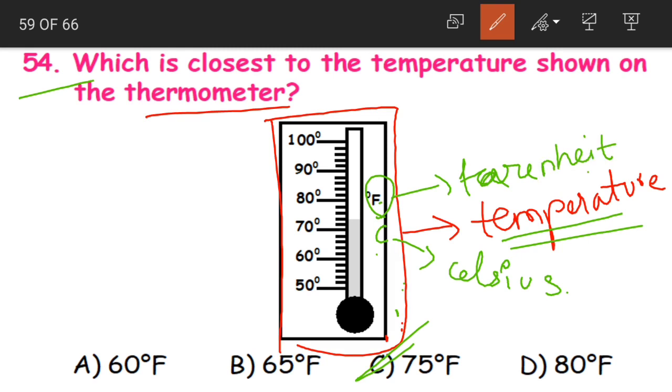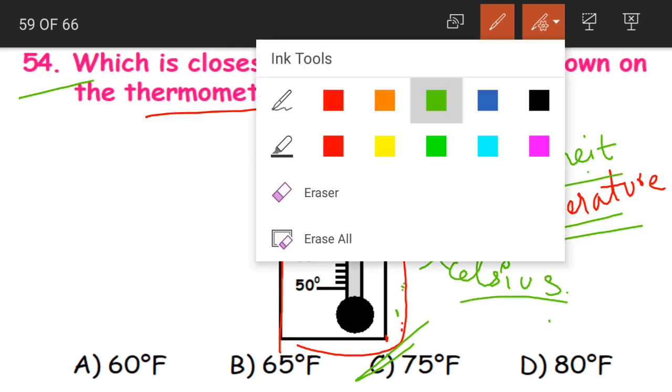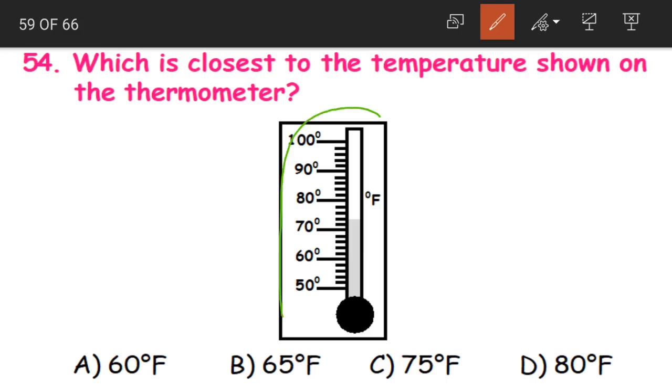Okay, Fahrenheit and Celsius. These are like we have meters and kilometers for length. In the same way, for temperature, we measure in 2 units, that is either in Fahrenheit or in Celsius. So if you look at the thermometer, you will be able to know whether it is Fahrenheit or Celsius. It will be mentioned on the thermometer.